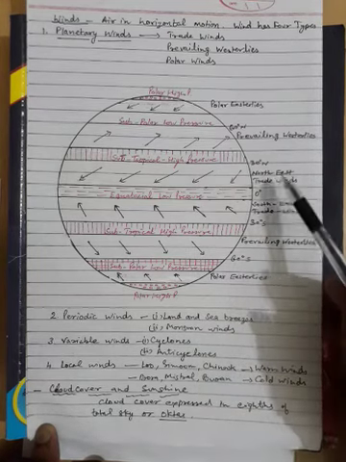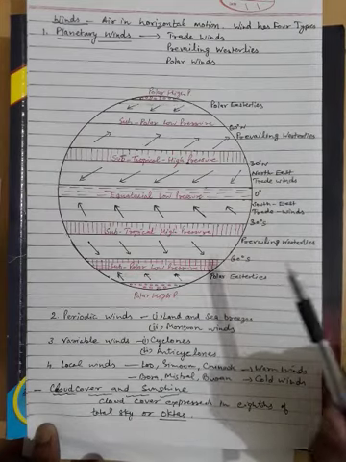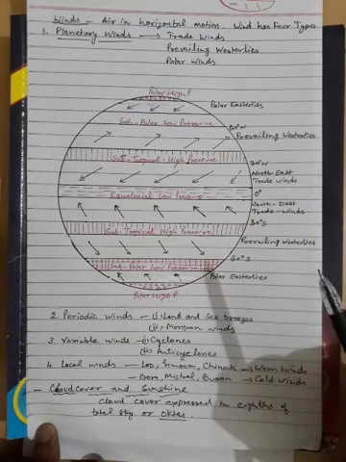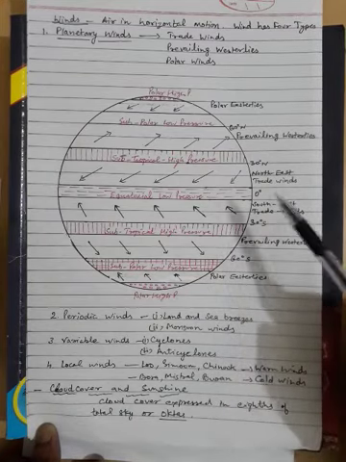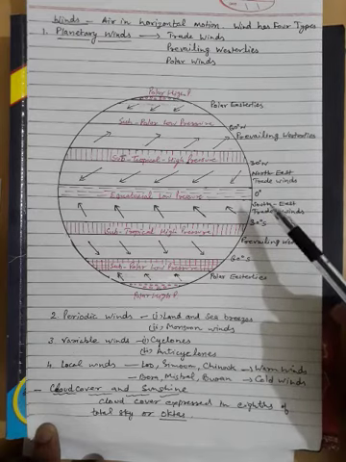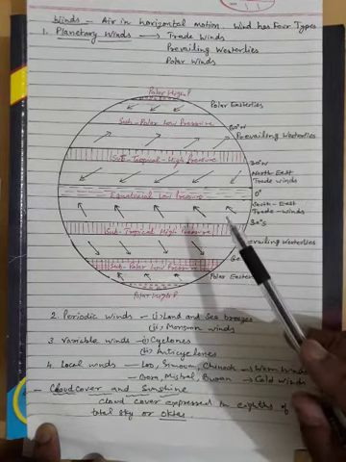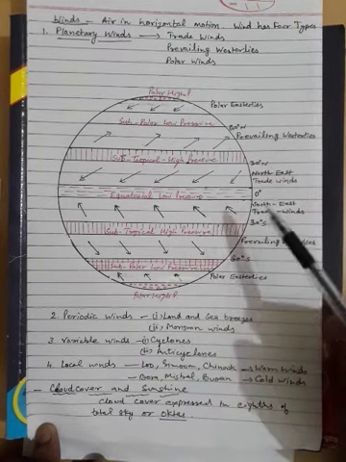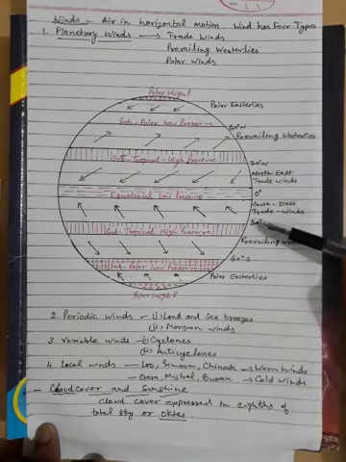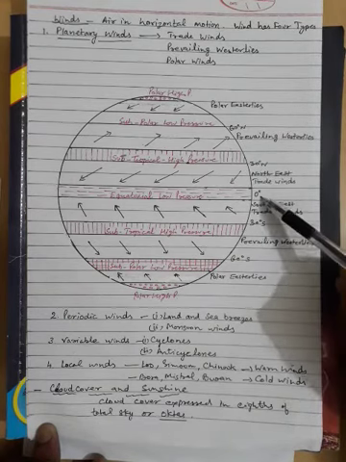The word trade has been taken from the Latin language, which means constant, because the speed and direction of these winds remain constant throughout the year. These winds blow toward the equator, or you can say from 30° north and south to 0°.